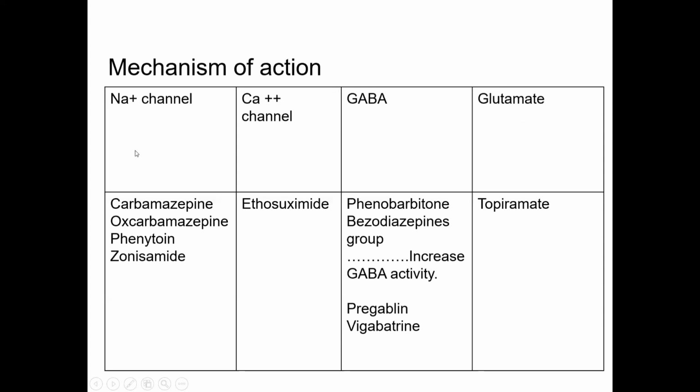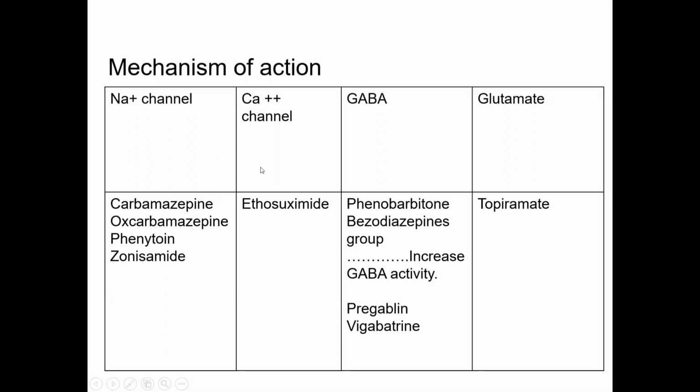So what are the drugs that inhibit the sodium channel, which is important because sodium is important for neuronal excitation. You can remember these drugs: carbamazepine, the newer generation oxcarbazepine, also phenytoin and zonisamide. These drugs mainly act by inhibiting sodium channel.